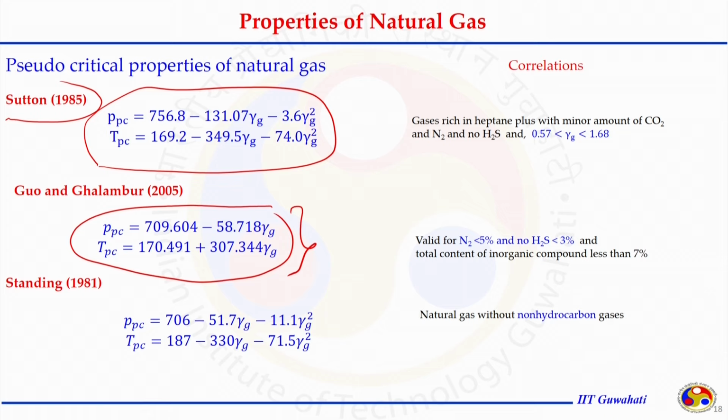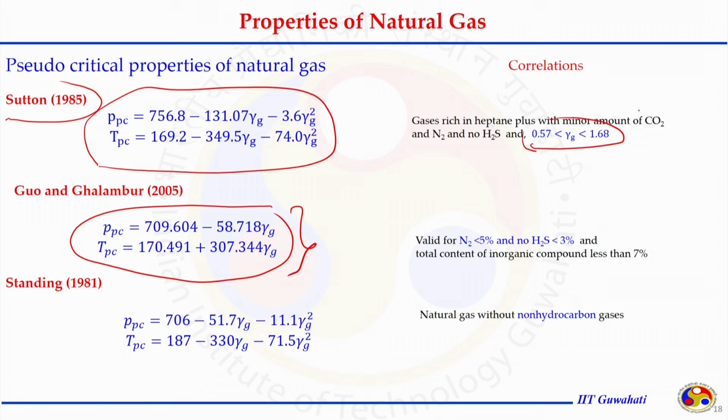Sutton in 1985 has that quadratic expression in gamma g, and it is good when gamma g is in the range of 0.57 to 1.68, the gas samples are rich in heptane plus with minor amounts of CO2 and N2, and there should not be any H2S present in the sample.